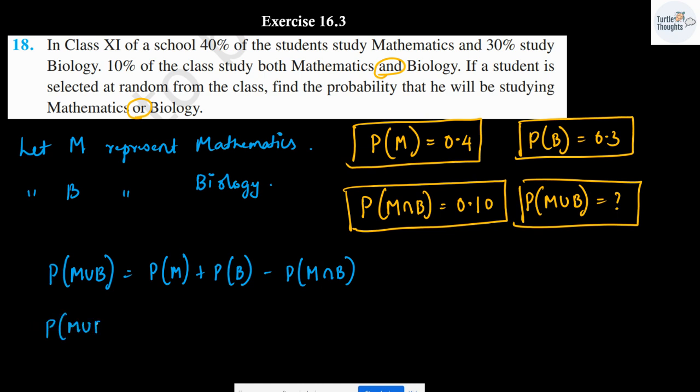Probability of M union B will be equal to probability of M, which is going to be 0.4 plus probability of B, which is 0.3 minus probability of M intersection B, it is going to be 10%, which is 0.1. Here the answer is going to be probability of M union B will be 0.6.